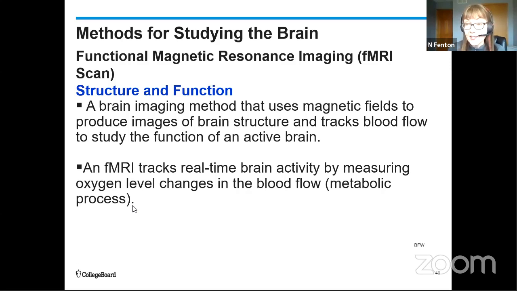So it's a little bit faster than a PET scan, has better quality than a PET, which we're going to talk about in a minute. There's no radiation involved. Disadvantages, it's the same as the MRI. This cannot be used on an individual with a metallic implant, like maybe a surgical pin.